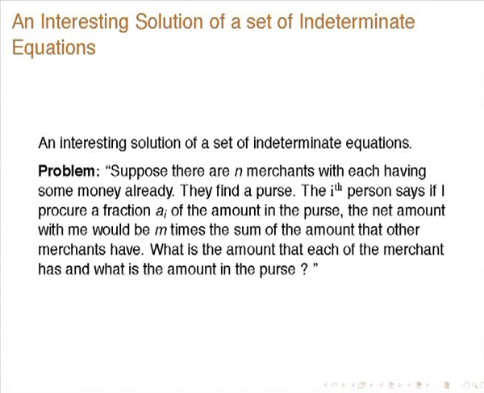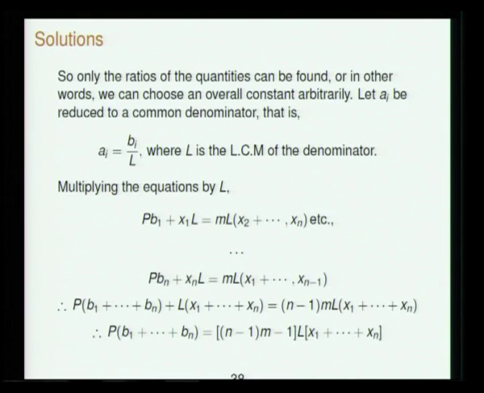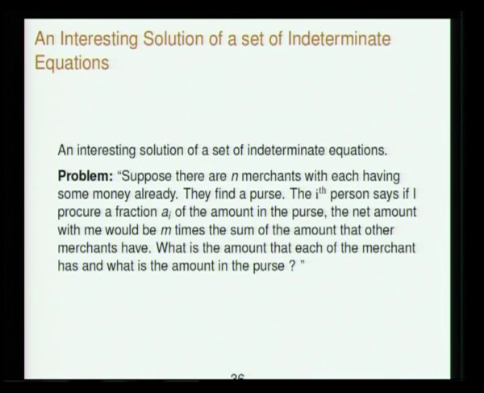What is the amount that each of the merchants has, and what is the amount in the purse? That is called Pottalakam, the purse. He has given the solution here. I will skip this as there is not too much time.